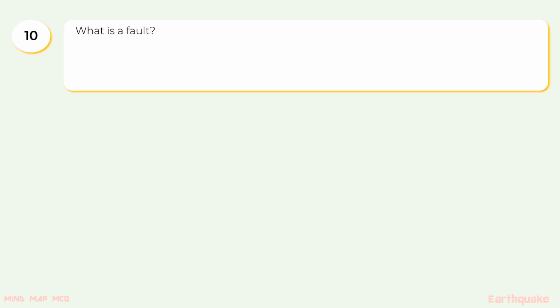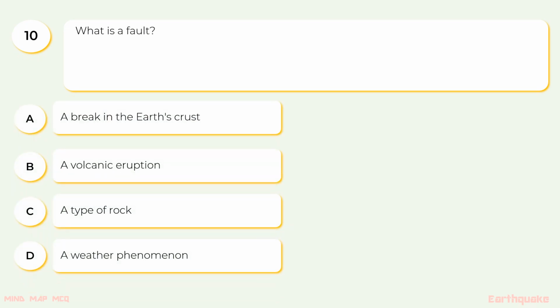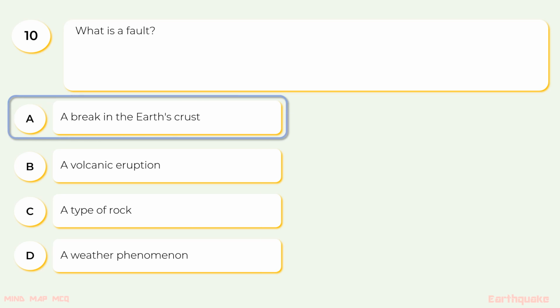10. What is a fault? The options are A. A break in Earth's crust, B. A volcanic eruption, C. A type of rock, D. A weather phenomenon. The correct option is A. A break in Earth's crust.